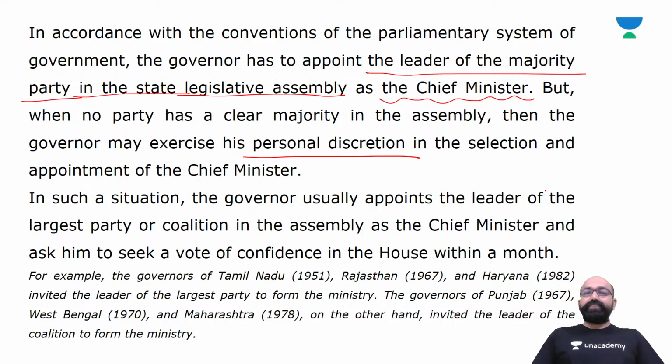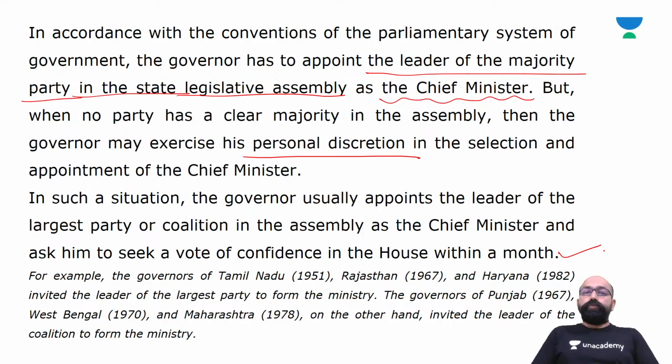Now, in such a situation where no party has a clear majority in the assembly, the governor usually appoints the leader of the largest party or coalition in the assembly as the chief minister and asks him to seek a vote of confidence in the house within a month.